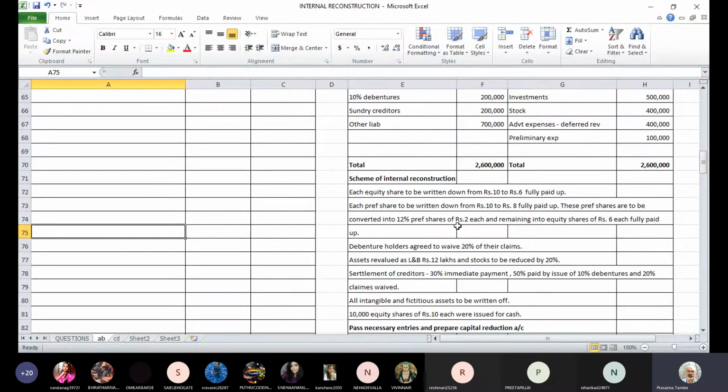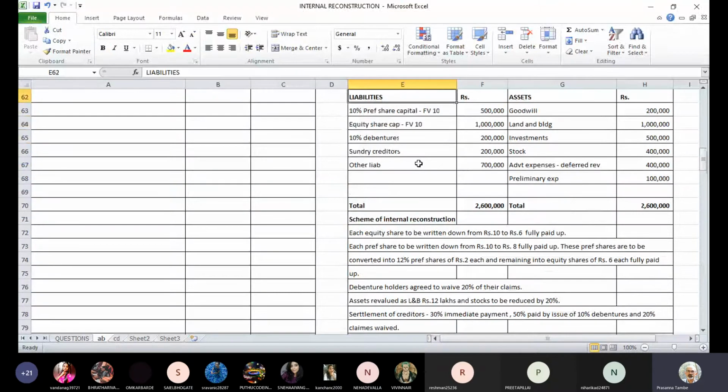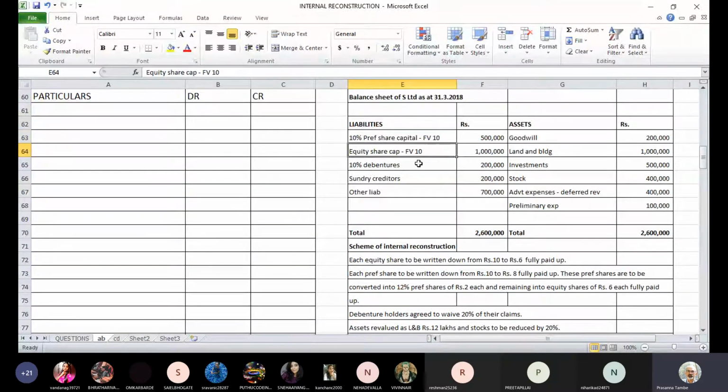The first one says that each equity share to be written down from rupees 10 to rupees 6 fully paid up. Now our current capital is equity shares face value 10, and there is a paid up capital of 10 lakhs. So we have 1 lakh equity shares of 10 each, and these shares will be reduced to 6 rupees per share as fully paid up.